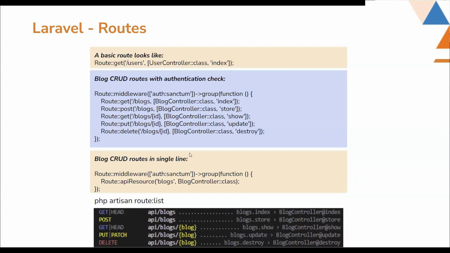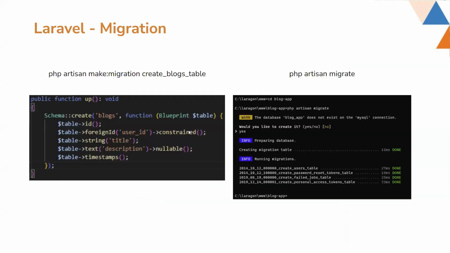So next, this is Laravel migration. What it does is it can be easily used to make the database schema or table schema using Laravel. As you can see, there is a command like php artisan make:migration create_blocks_table. If you run this command, it will automatically create a migration file. In that migration file, you can then specify which columns or fields to add for this blocks table.